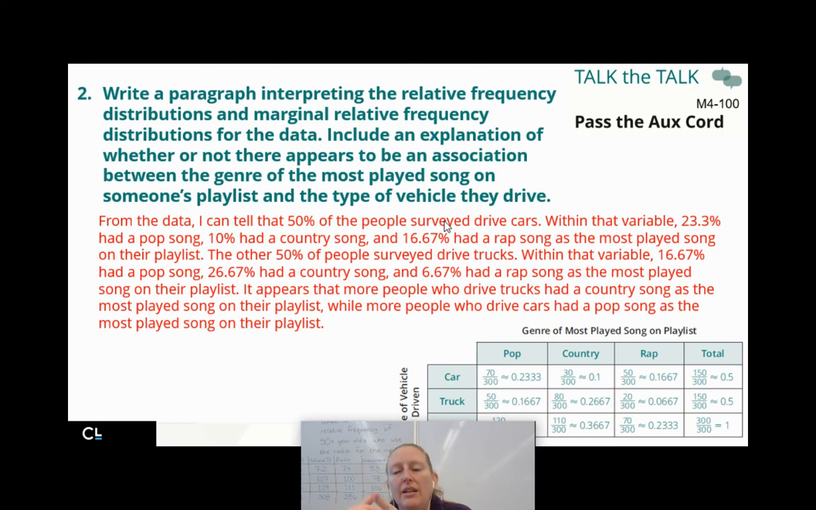So the thing that I noticed, and I think I mentioned it earlier, it appears that more people who drive trucks had a country song as the most played song on their playlist, while more people who drive cars had a pop song as the most played song on their playlist. So again, your paragraph may not be this long, but this is what I noticed. This is what I saw from the data, that people who drive trucks really like their country music.